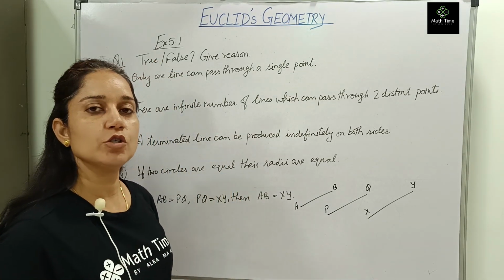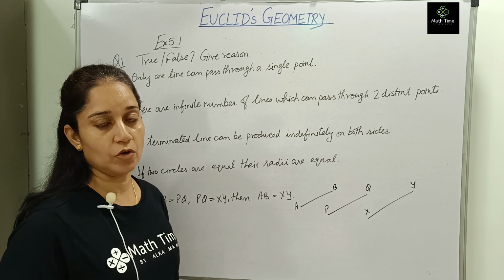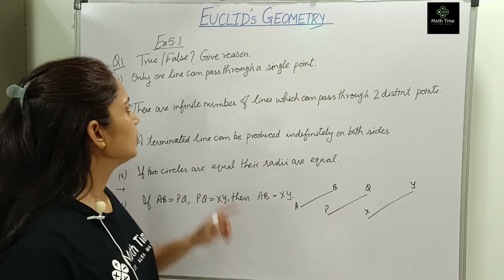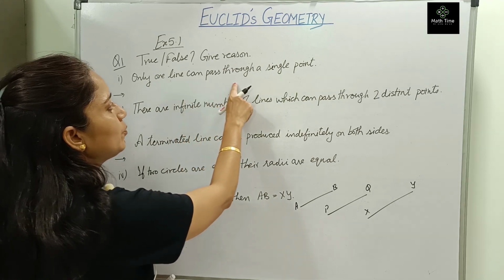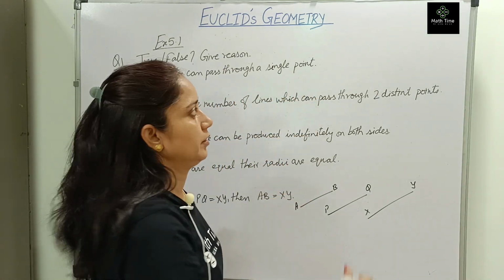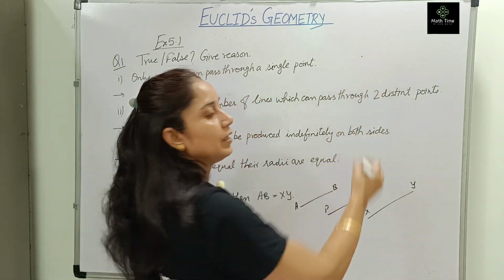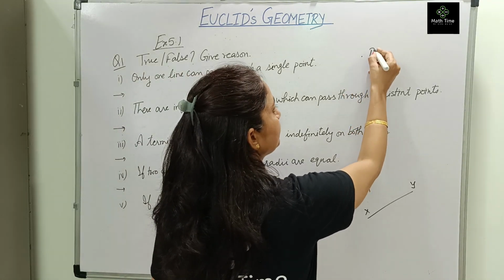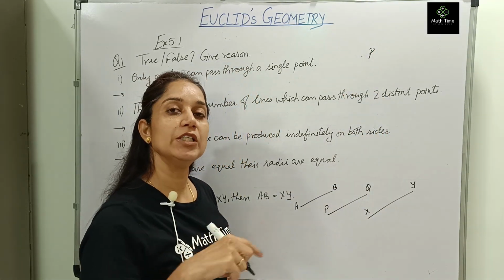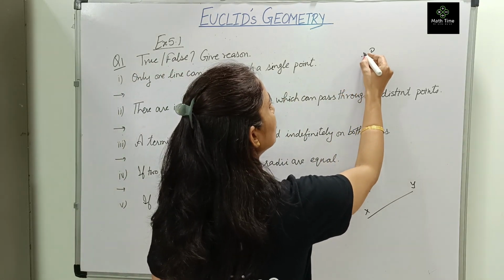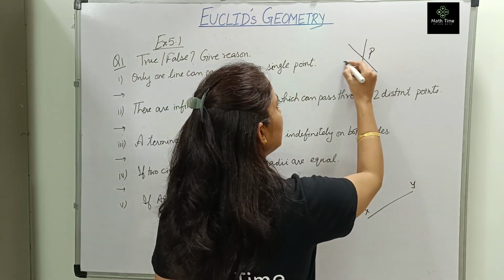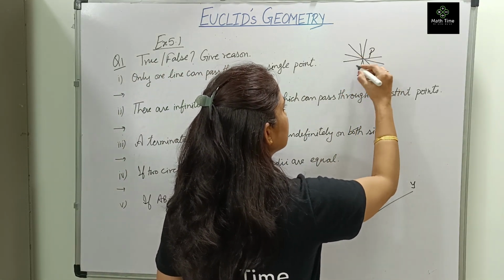In this, the first question is straight true or false along with the reason. The first question asks, only one line can pass through a single point. Here is a point. Let us make a point P. Reason you have to mention along with the diagram. Now, only one line can pass through P? We can pass many lines.